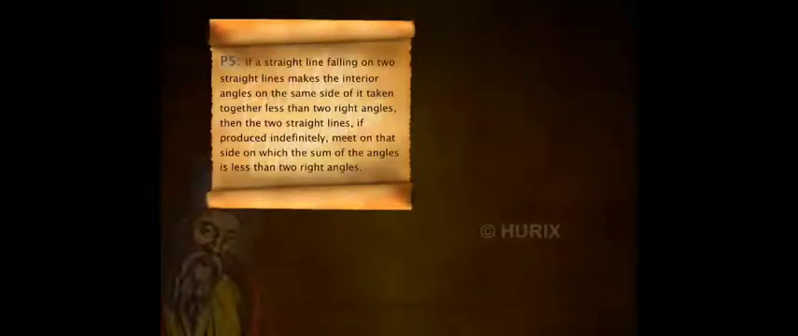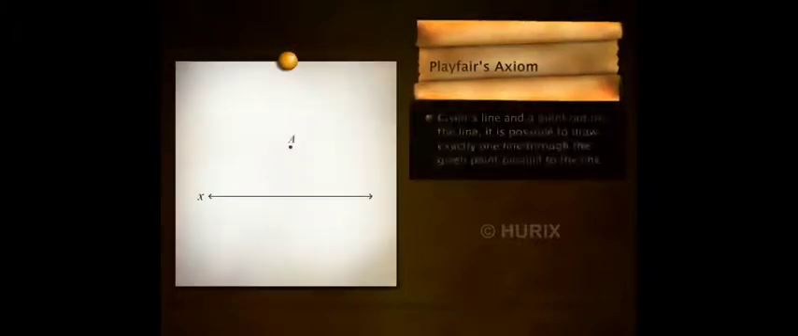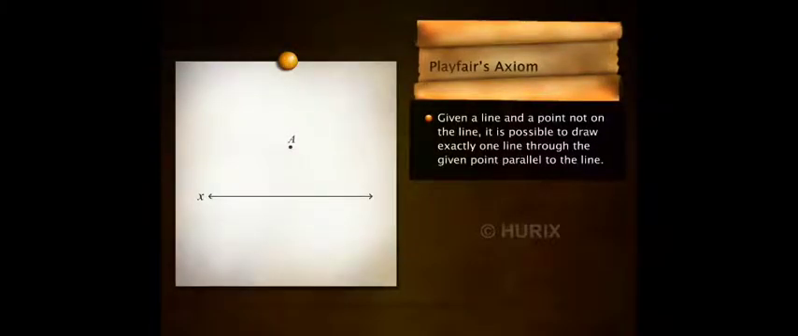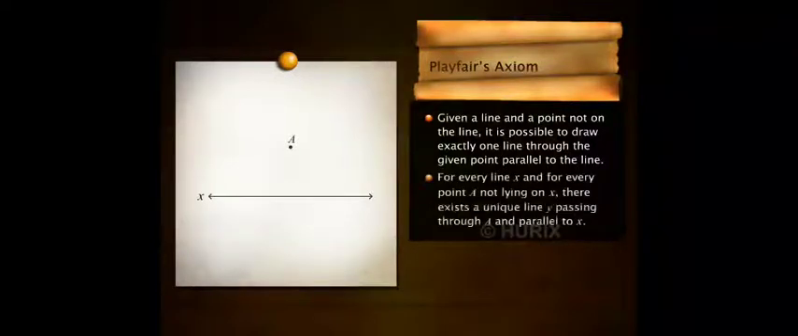One of the alternative versions of Euclid's fifth postulate was given by a Scottish mathematician, John Playfair, in the form of an axiom. According to the axiom, given a line and a point not on the line, it is possible to draw exactly one line through the given point parallel to the line. In other words, for every line x and for every point A not lying on x, there exists a unique line y passing through A and parallel to x.